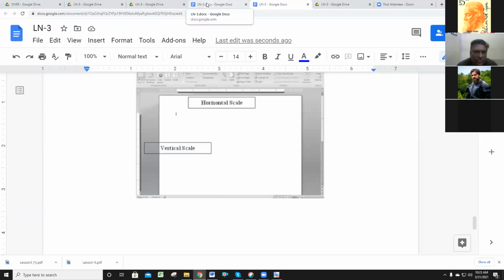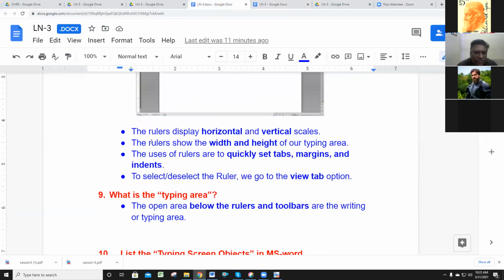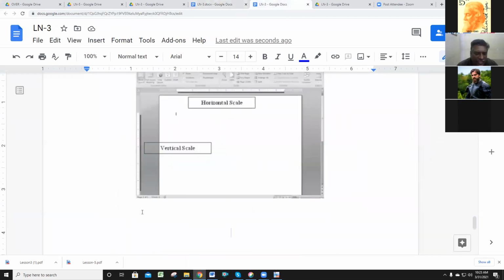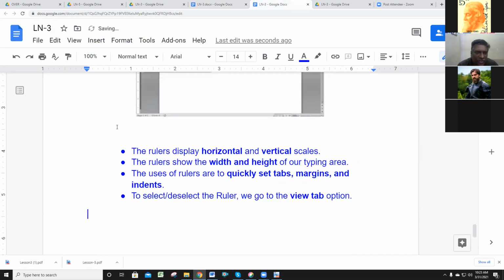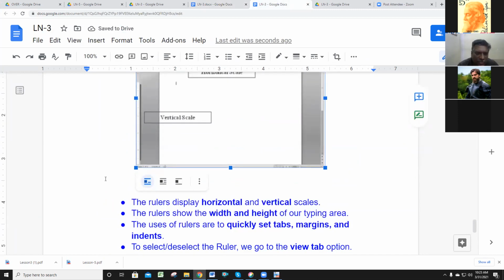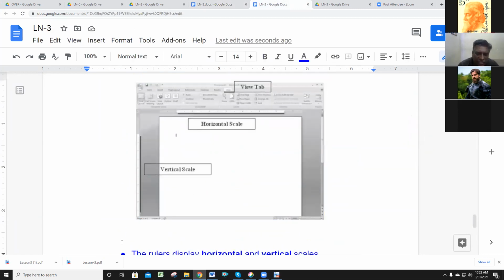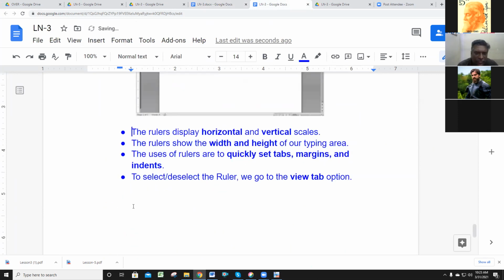With the help of this point, you can add that. What is the purpose of ruler? I'm adding the answer now. Any one of you, ruler. What is the purpose of ruler? Read and say the answer for that. How many types of rulers are available? One is horizontal, then another one is vertical. Vertical scale or ruler. What is the use?